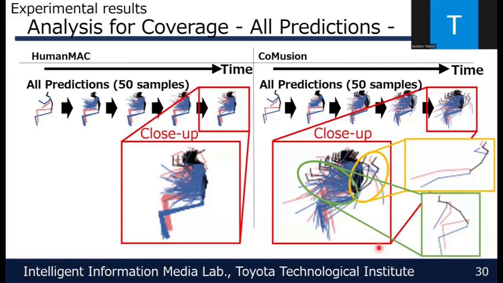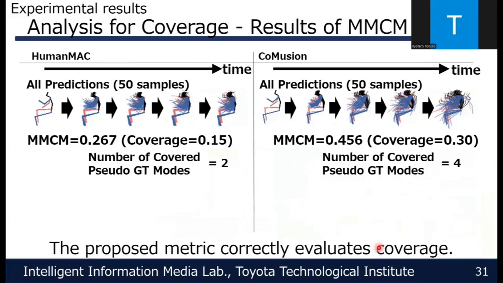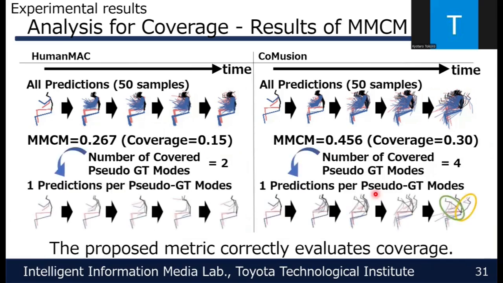Next, to verify whether this qualitative observation is consistent with MMCM, we compute MMCM. In both cases, the right method achieves a higher score than the left method, which is consistent with our qualitative observation of coverage. The number of pseudo-GT modes that are successfully covered is 2 for the left method and 4 for the right method. To further analyze the mode detection results, we extract one representative prediction from each covered pseudo-GT mode. The representative predictions are shown in the bottom row.